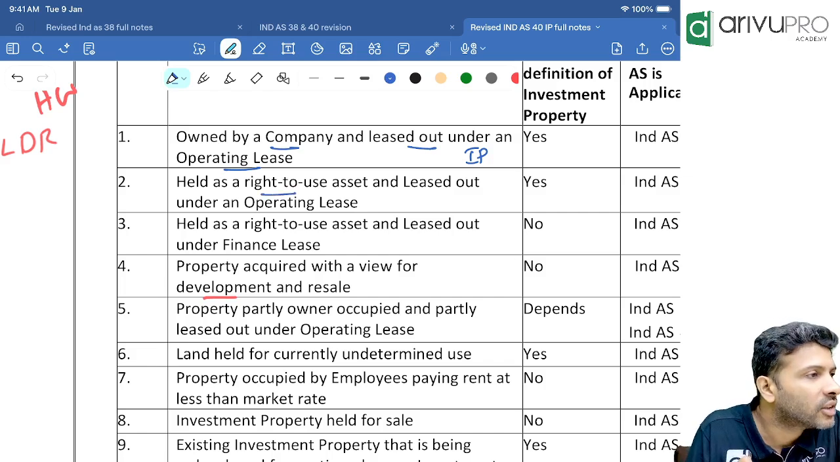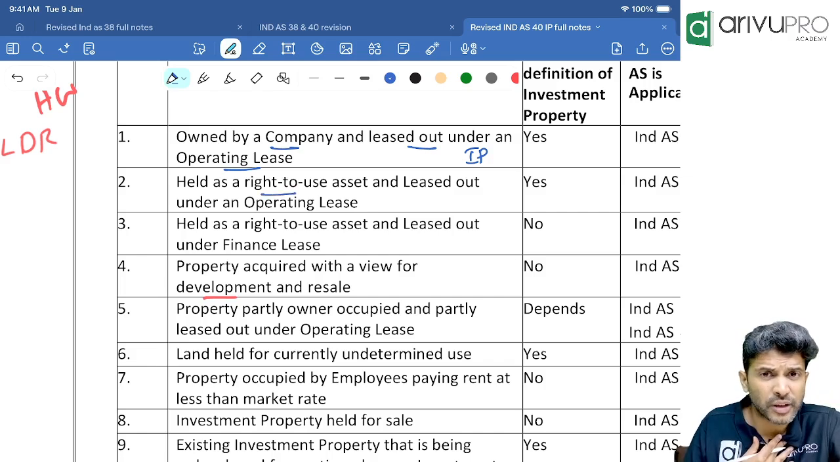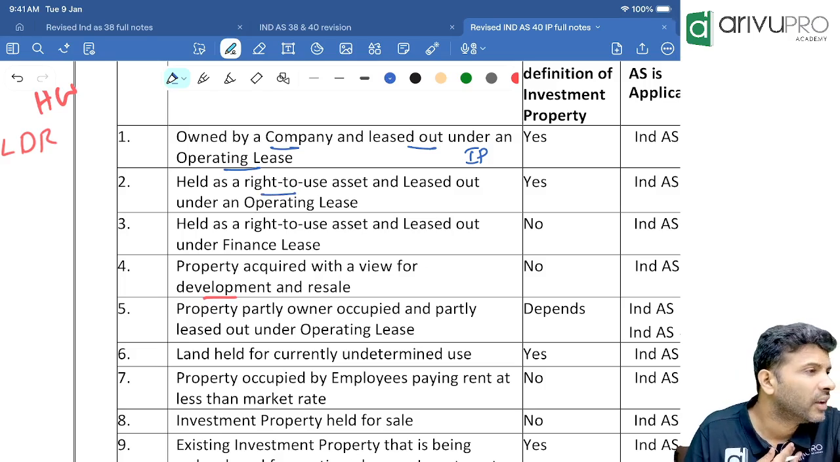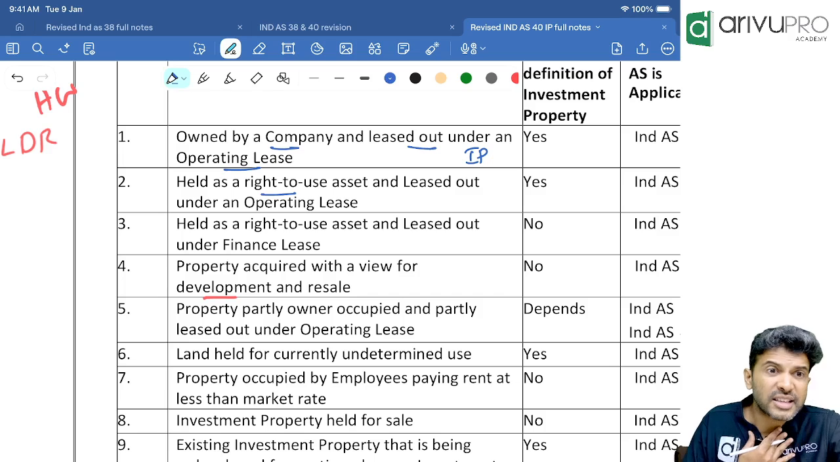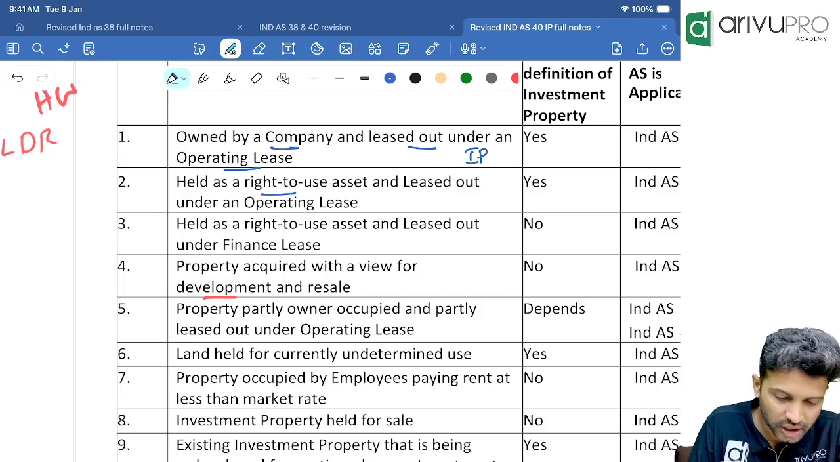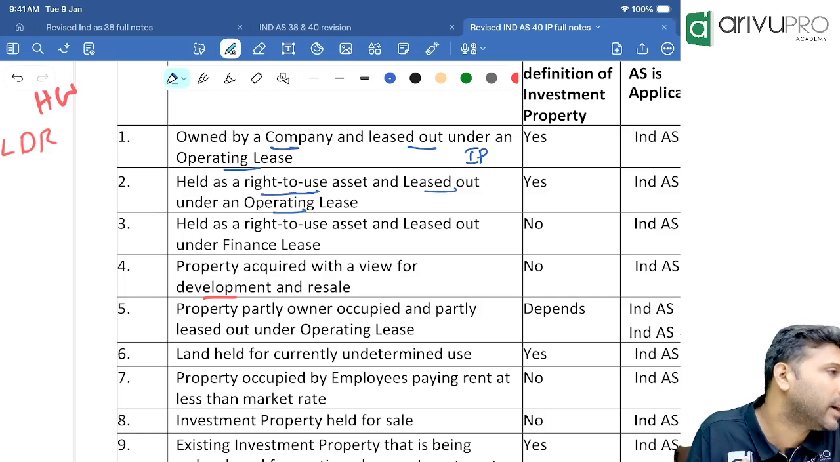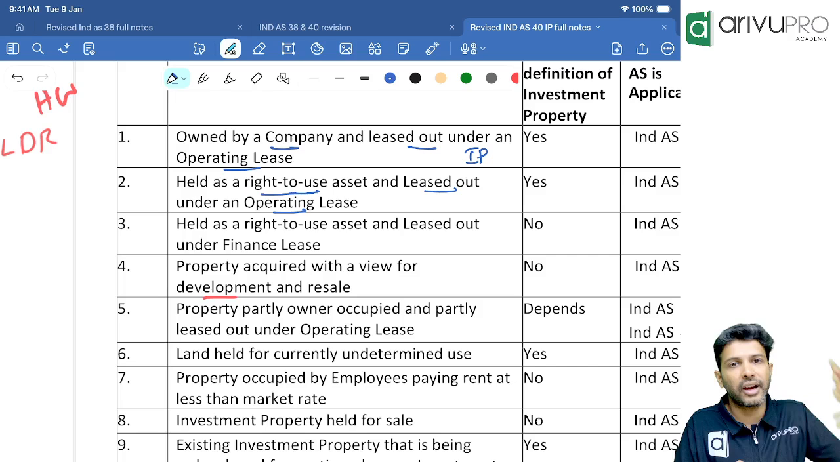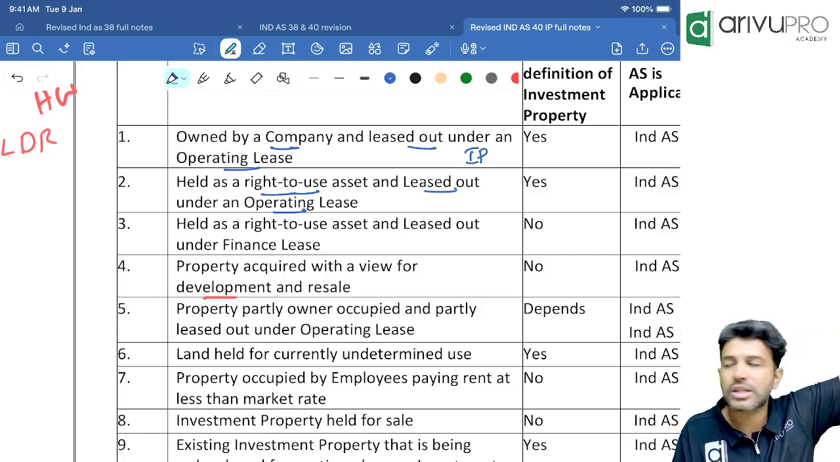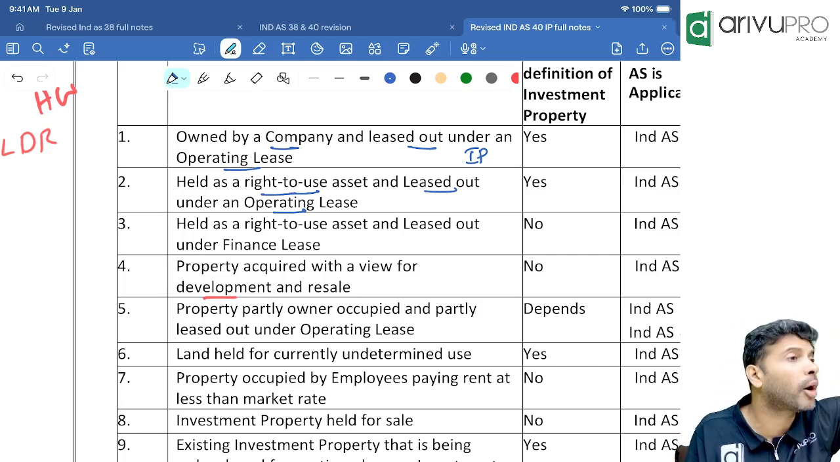It is held as ROU. ROU means we are the lessee. We have taken an asset on lease and we have subleased, maybe. Held as ROU and leased it under operating lease. We took an asset on lease and we have subleased it. What sort of a sublease have you done? Finance lease or operating lease?